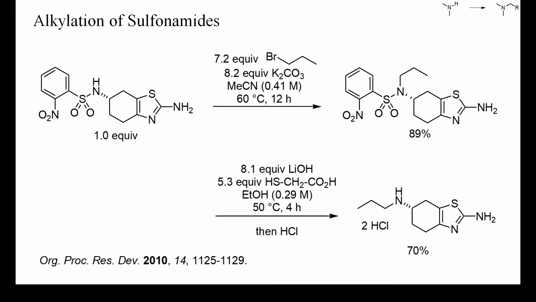In this example, a nitrobenzene sulfonamide was used as intermediate for the large-scale preparation of pramipexole, a dopamine agonist for the treatment of Parkinson's disease. Sulfonamides are very acidic, and weak bases such as alkali carbonates are sufficient to bring about clean alkylations. In this instance, a large excess of propyl bromide and potassium carbonate were used, but no alkylation of the primary amine or the thiazole occurred. The sulfonamide was cleaved by treatment with a strongly nucleophilic mixture of lithium hydroxide and thioglycolic acid. Cysteine would have been another non-toxic, non-volatile thiol with moderate smell only.